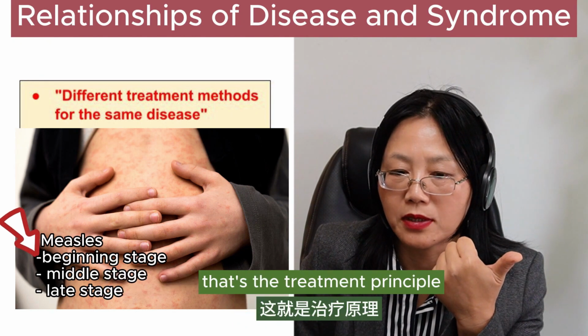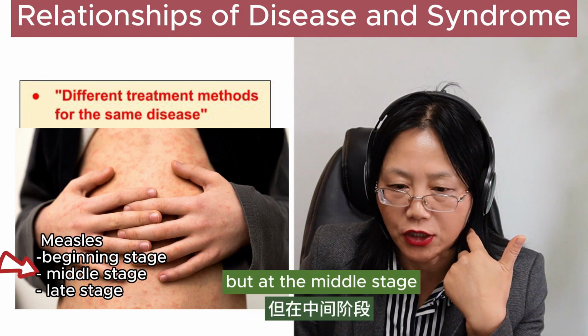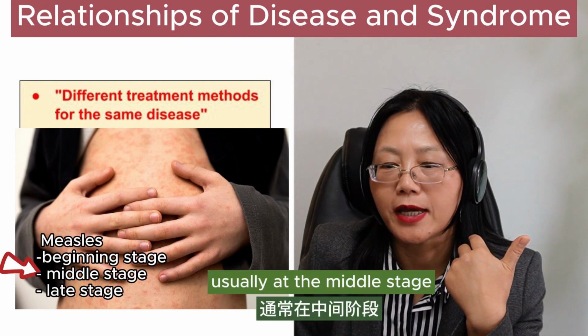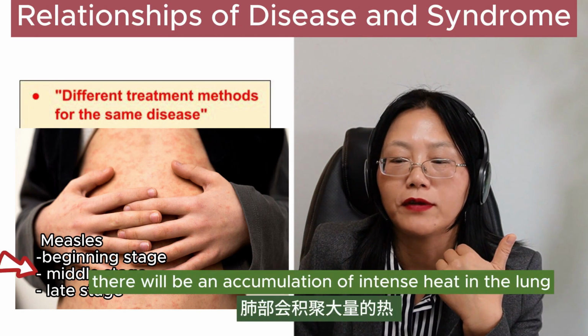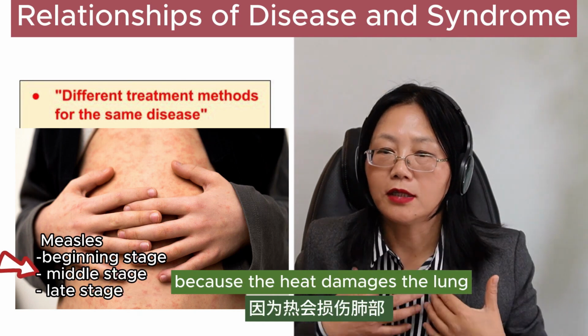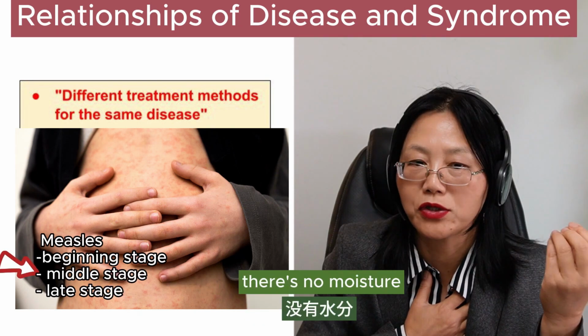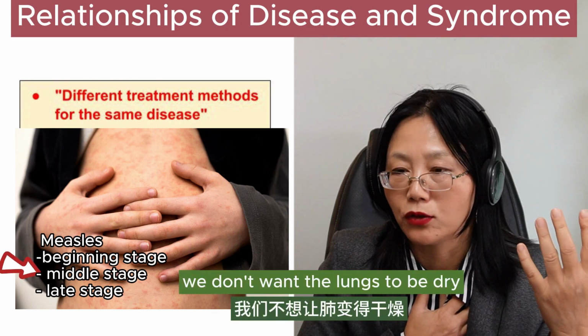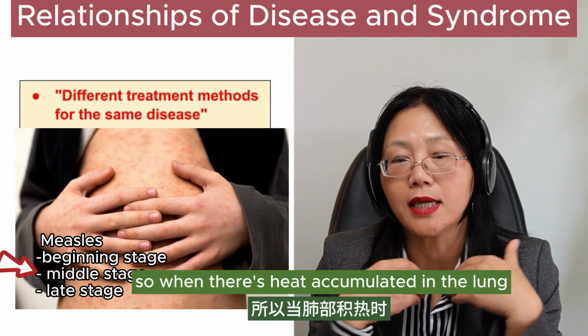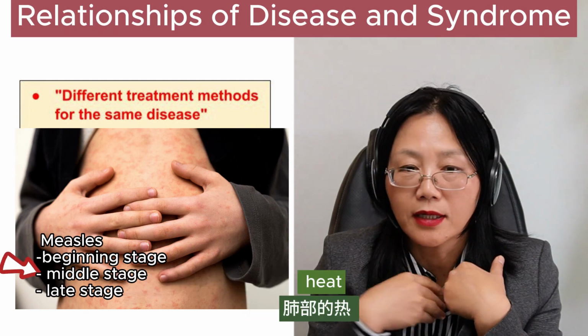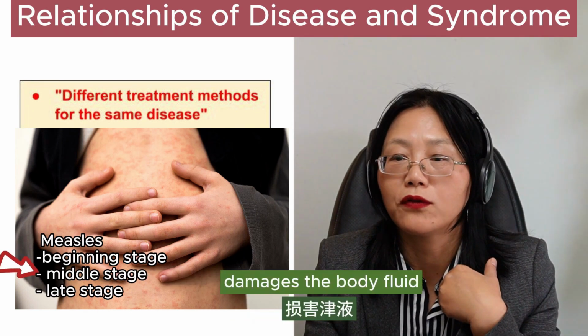That's the treatment principle. But at the middle stage, there will be accumulation of intense heat in the lung because the heat damages the lung. The lung, breathing in and out, needs moisture. We don't want the lung to be dry. When there's heat accumulated in the lung, heat damages the body fluid.